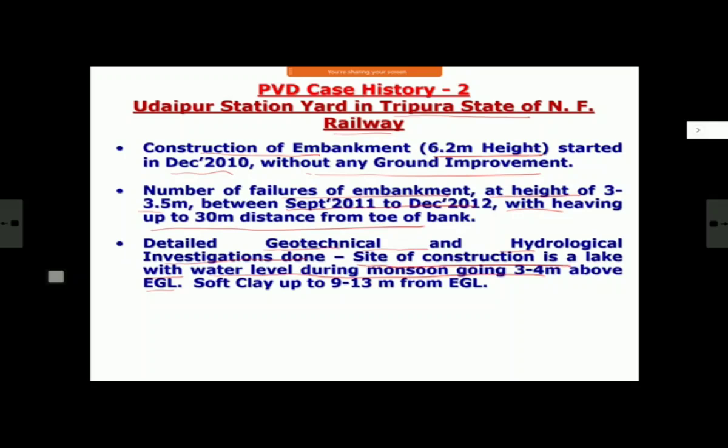So 6 meters is your bank height. Water level will cover 3-4 meter of that. And before going to water level at 3-4 meter, only all your failures have started taking place. And the depth of soft clay is 9 to 13 meter below existing ground level, quite significant depth.